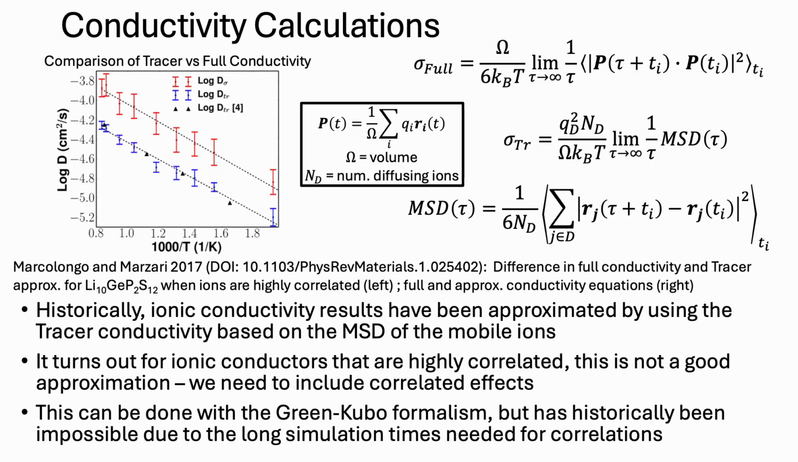In order to estimate the conductivity, typically we would assume that the ionic correlations are negligible and just use the tracer approximation for the conductivity, which is based on the mean square displacement of the ions. A recent paper, however, by Marco Longo has shown that for highly correlated materials, this is not a good approximation. If we instead calculate the full conductivity with the Green-Kubo formalism, we will have a much better estimation. Unfortunately, the ionic correlation effects typically show up at macroscopic timescales, which would require much larger MD runs than we can do.